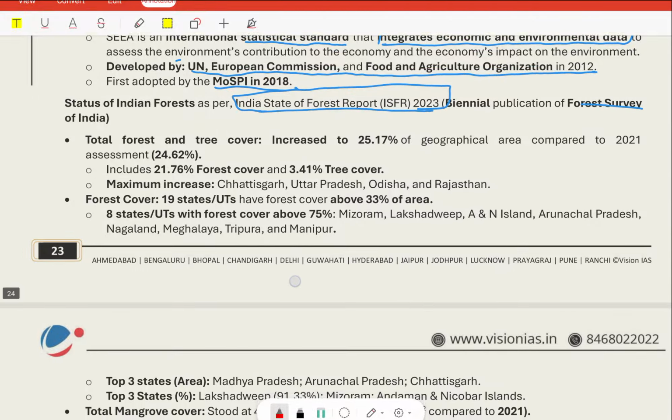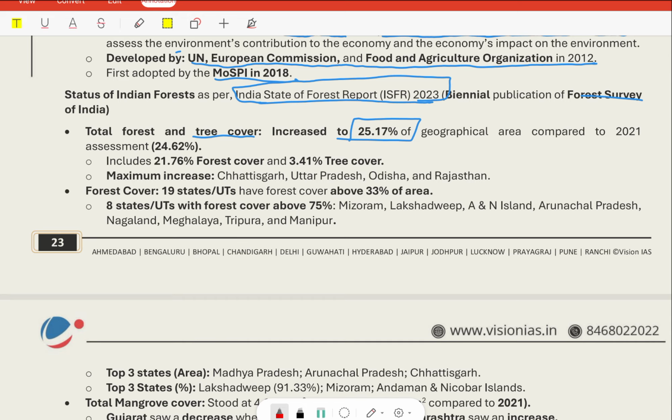According to that report, the status of Indian forest: total forest and tree cover increased to 25.17% of geographical area, compared to 24.62% in 2021. This is the 2023 report, and now we got it in 2025. The next will be published 1 year after. So we can go for this data for our prelims 2026.